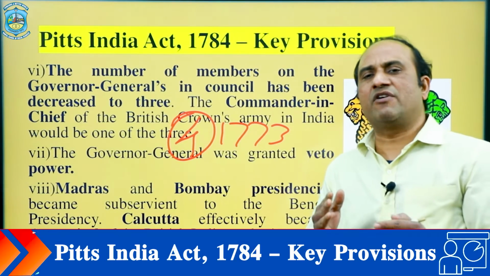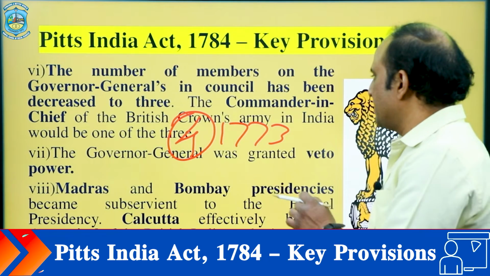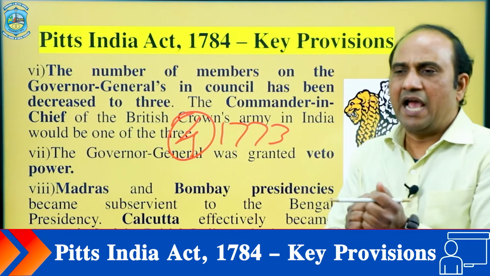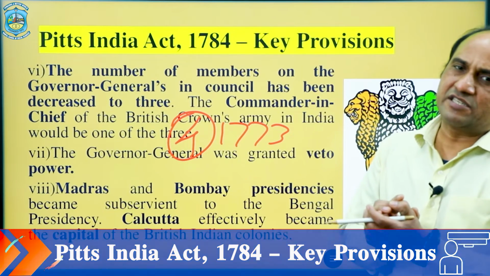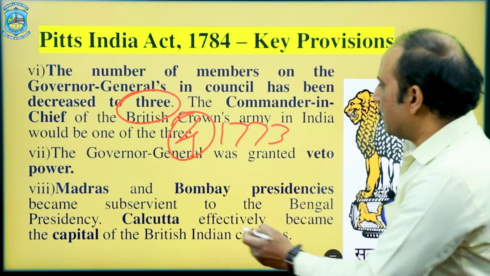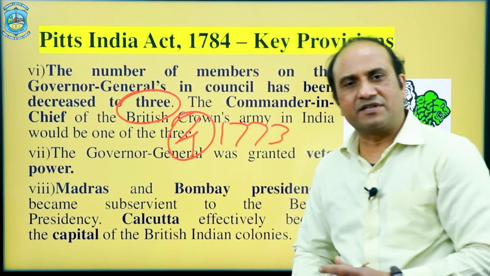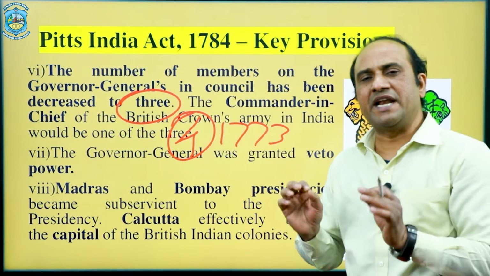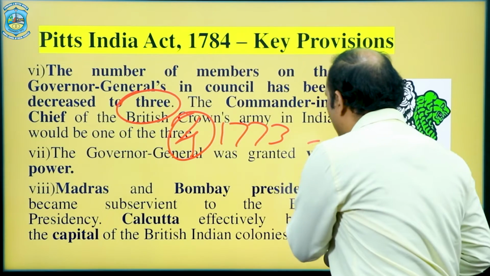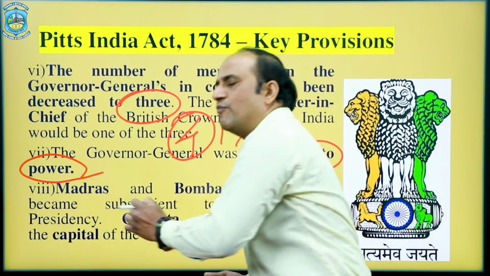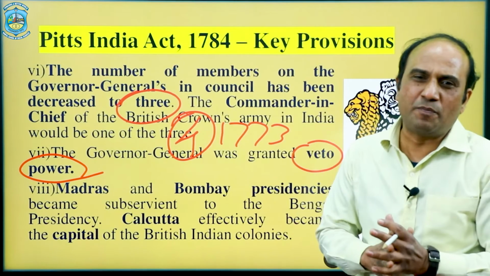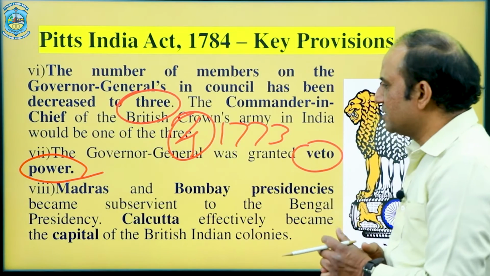In this way, the council, which was superior under the 1773 Regulating Act, now has its power and authority decreased, as its members were minimized to 3. And then the Governor General was granted veto power. This was one of the most important enactments of this Pitt's India Act, and by this veto power, the Governor General became most powerful. He can use his veto power at any time, at any place, in any proceedings.